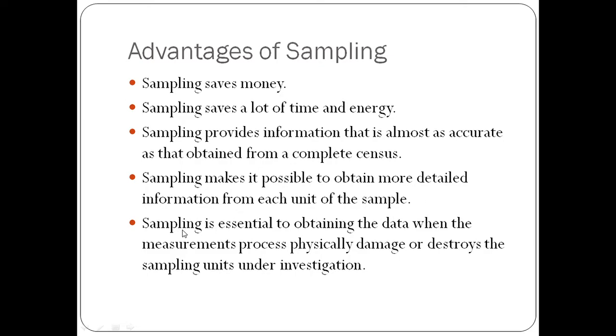Then sampling is essential to obtaining the data when the measurement process damages physically or destroys the sampling units under investigation. So sampling is essential because it is the only way to collect the information when physical damage will appear.